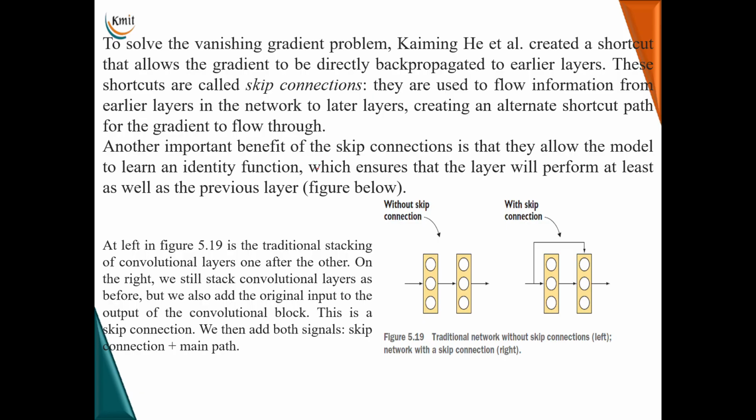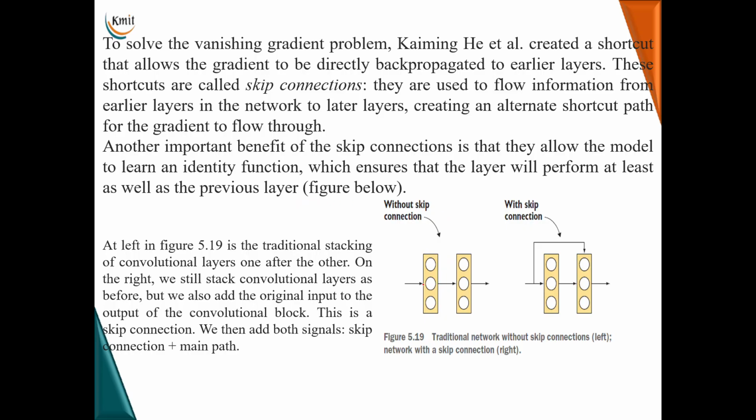To solve this vanishing and exploding gradient, the scientists created a shortcut that allows the gradient to be directly back propagated to early layers. These shortcuts are called skip connections. They are used to flow information from earlier layers in the network to later layers, creating an alternate shortcut path for the gradient to flow through. Another important benefit of skip connection is that they allow the model to learn the identity function, which ensures that the layer will perform at least as well as the previous layer.